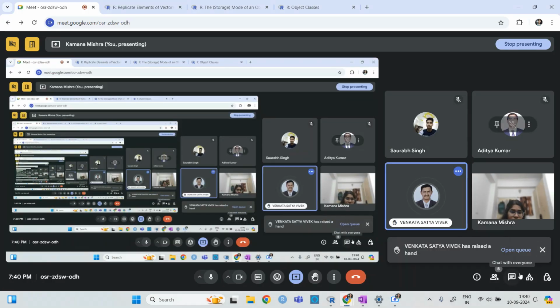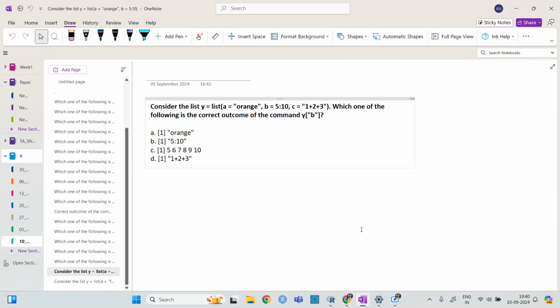Ma'am, I have a doubt. Yeah. Ma'am, in the context of list, when can we use the dollar symbol? When can we use the dollar symbol?